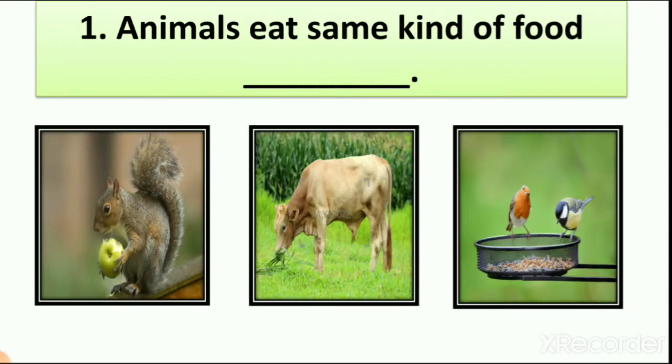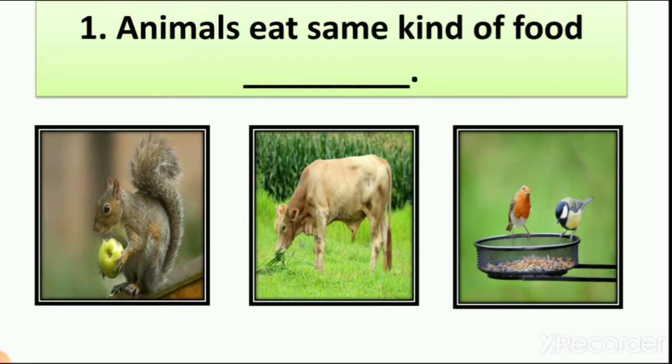Then we learn about true and false. Second question, we have to write true for a right sentence and false for a wrong sentence, right? So first, animals eat same kind of food. Then we see the picture of 3 animals. One is a squirrel, second is a cow and third is a bird. You can see here that these 3 animals eat different kinds of food.